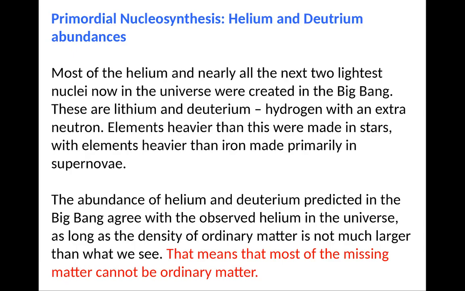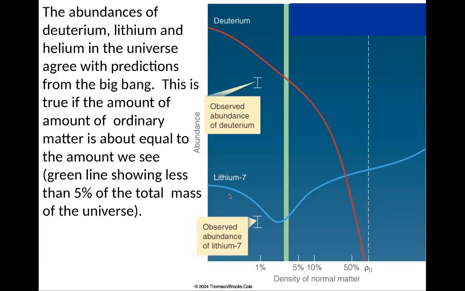The abundance of helium and deuterium predicted in the Big Bang agrees with the observed helium in the universe, as long as the density of ordinary matter is not much larger than it is. That means most of the missing matter cannot be ordinary matter. If it was denser, you would produce more helium and less deuterium. That's not what's observed.